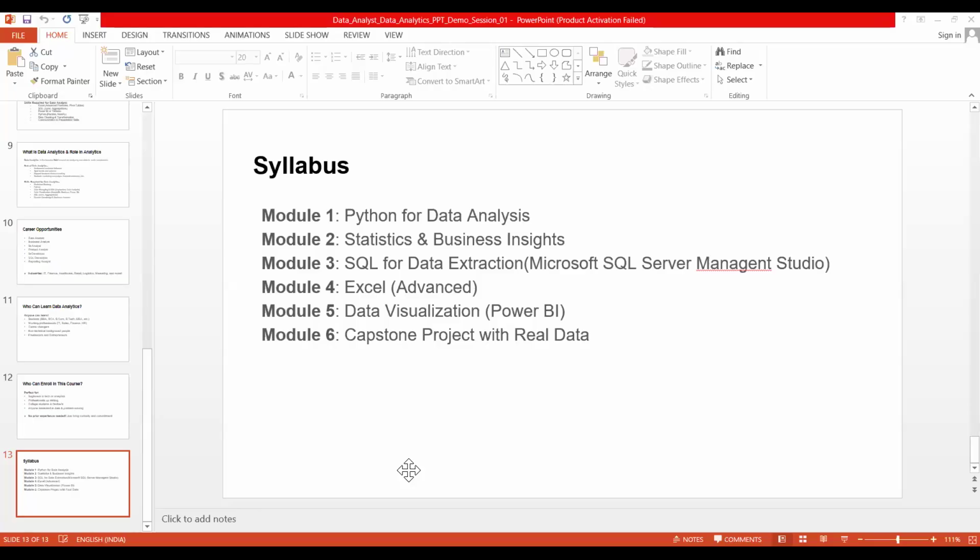If you are seriously looking for a job change, or jobs as freshers, then we have to practice a lot. Whatever assignment is given, you have to complete. You have to make the hands-on project also, and add it at the end. Without the capstone project, this certification will not be issued, guys. The capstone project is compulsory. Because we are professionals, if you are good with the capstone project, then I can understand what you have learned from this class and that you are able to apply it. So this will be the approach we are going to follow.